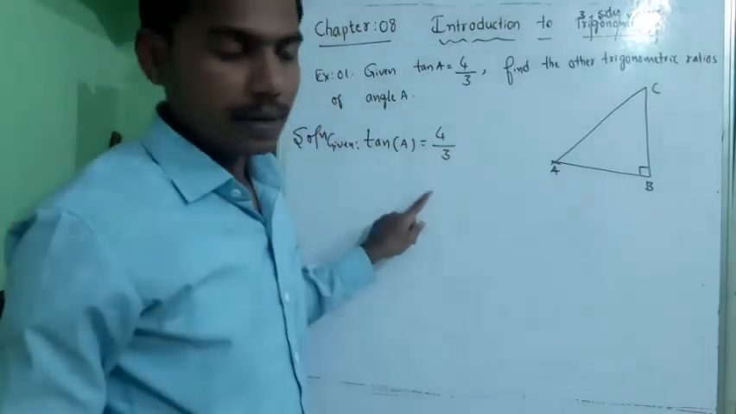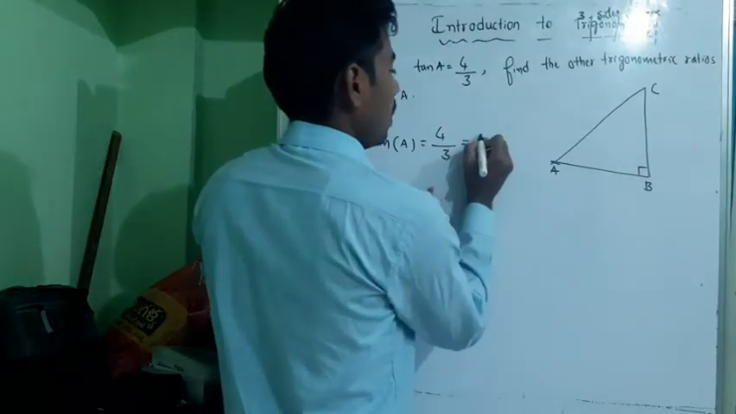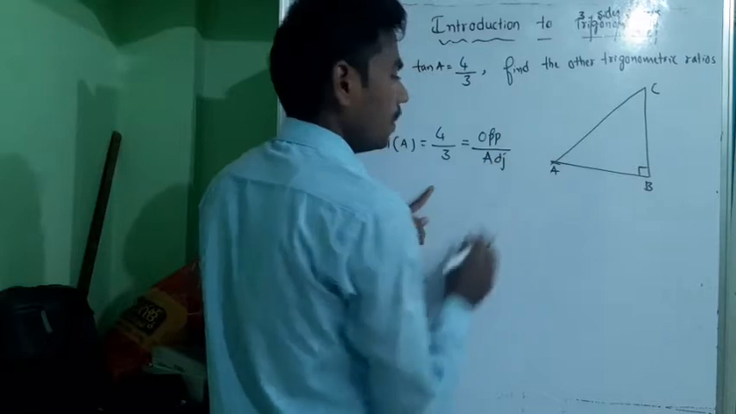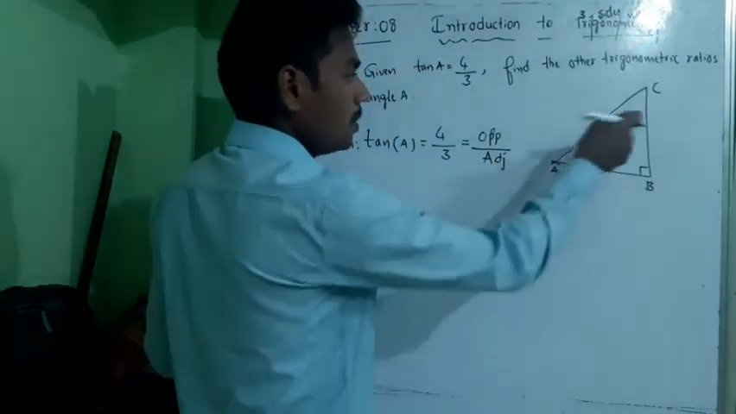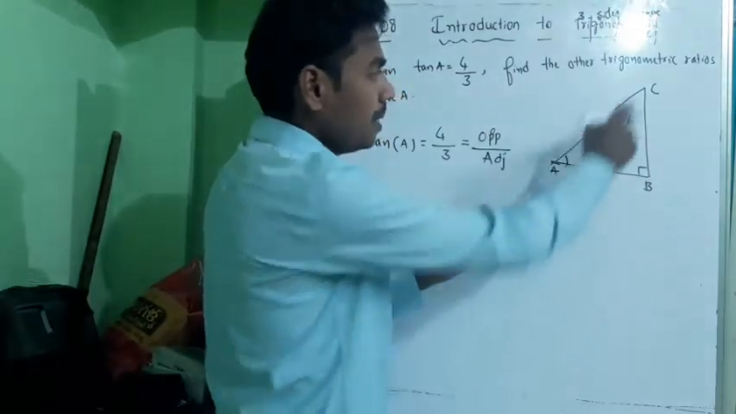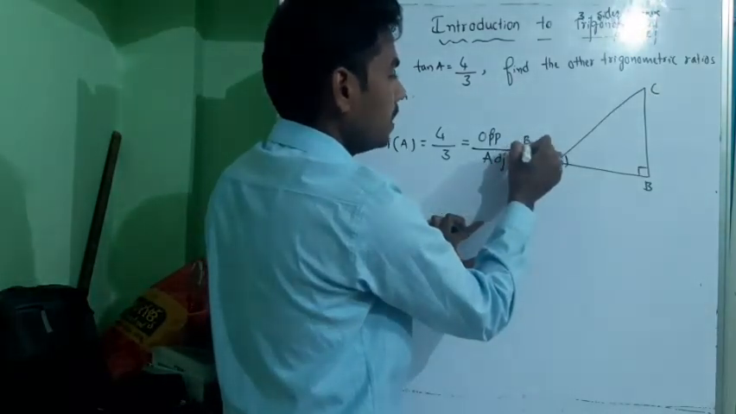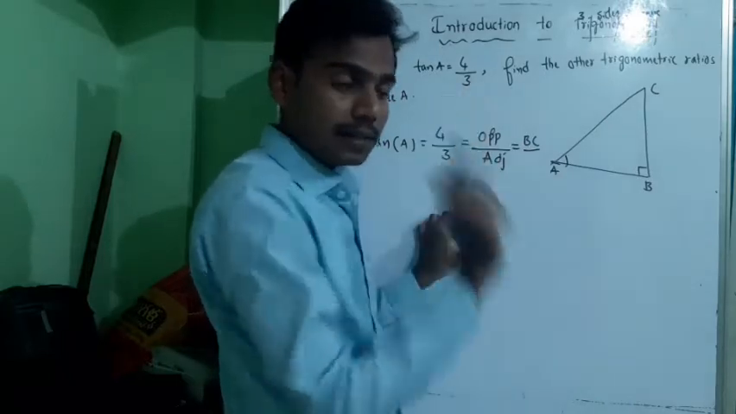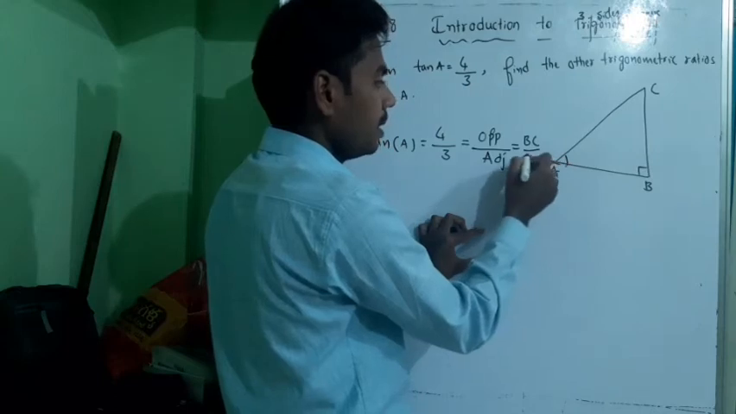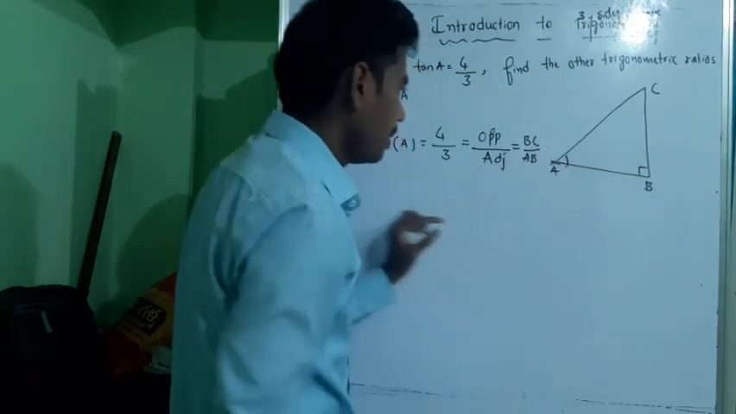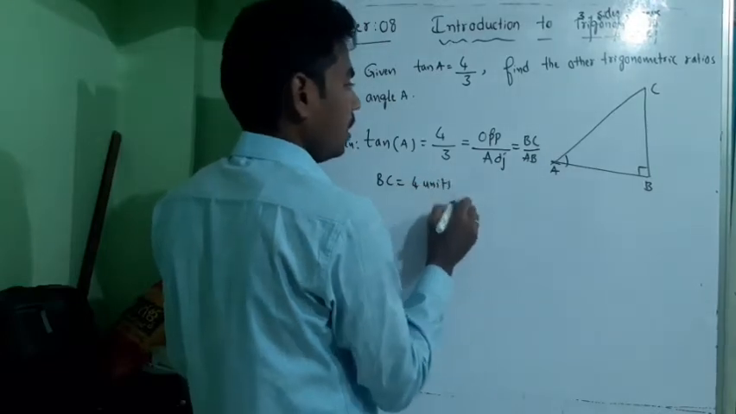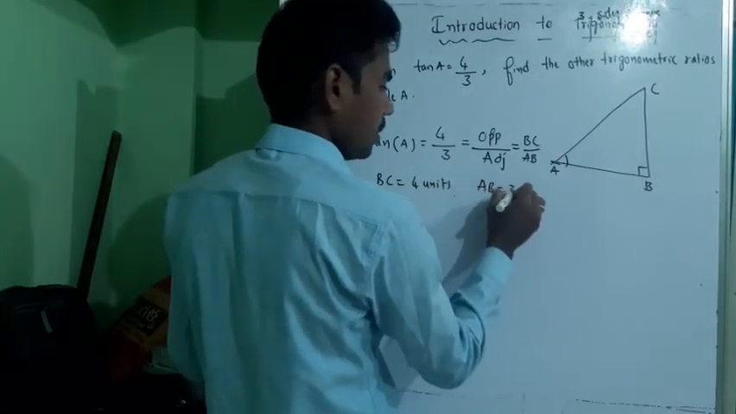So tan of A can be written as opposite by adjacent. What is the side opposite to angle A? BC is the side opposite to angle A. What is the side adjacent to angle A? That is AB. So that is BC by AB, which means BC is equal to 4 units and AB is equal to 3 units.